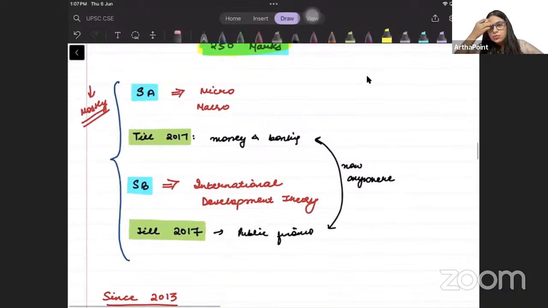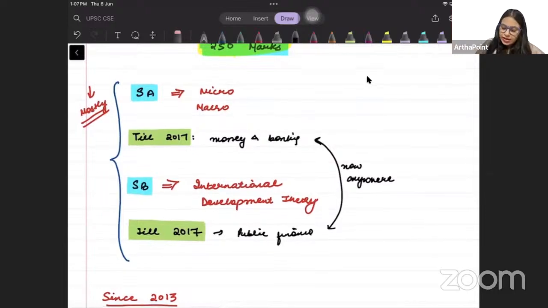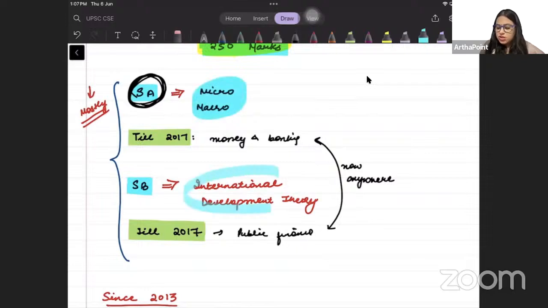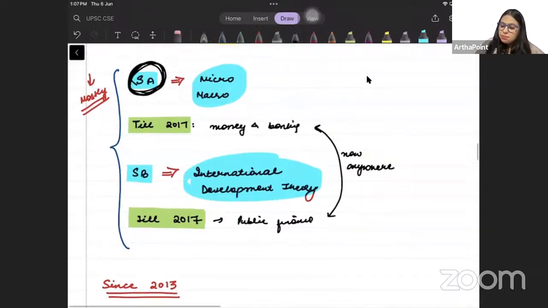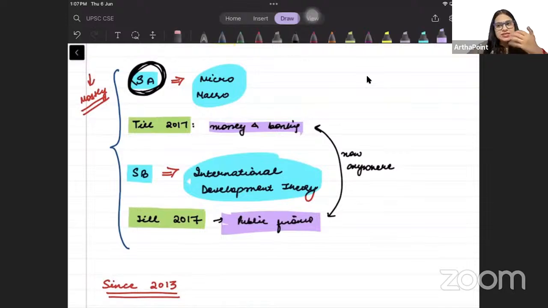So till 2017, we used to see that the questions from section A used to be on micro and macro, and questions in section B used to be international and development theory, right? Now, as far as money and banking and public finance are concerned, the pattern has completely changed.